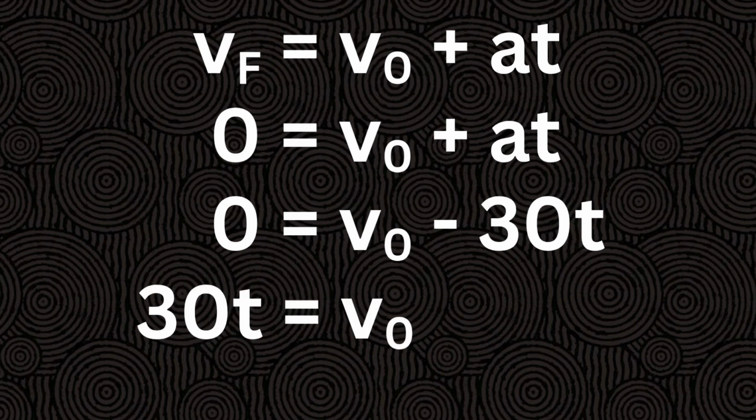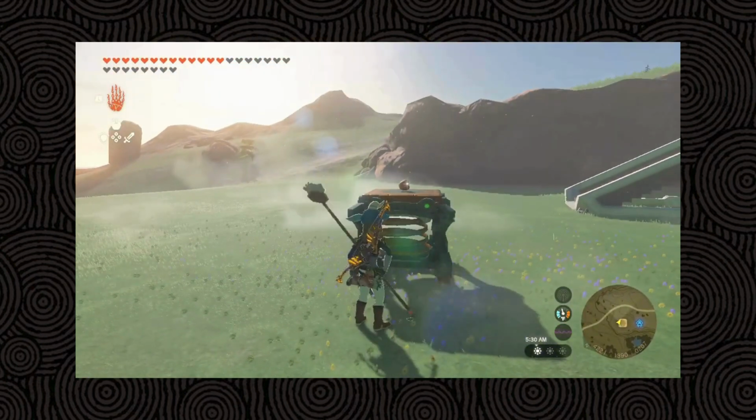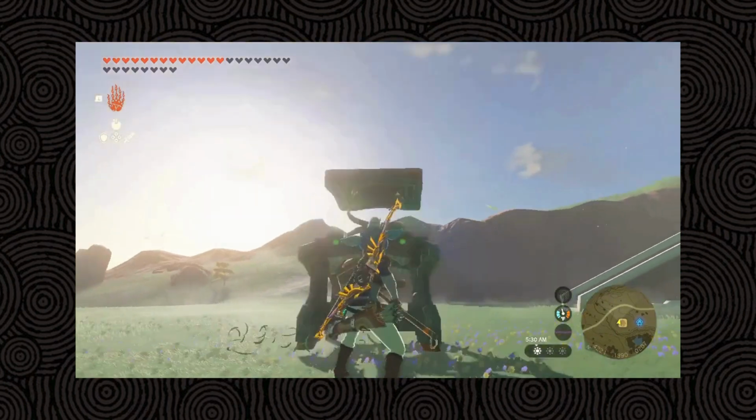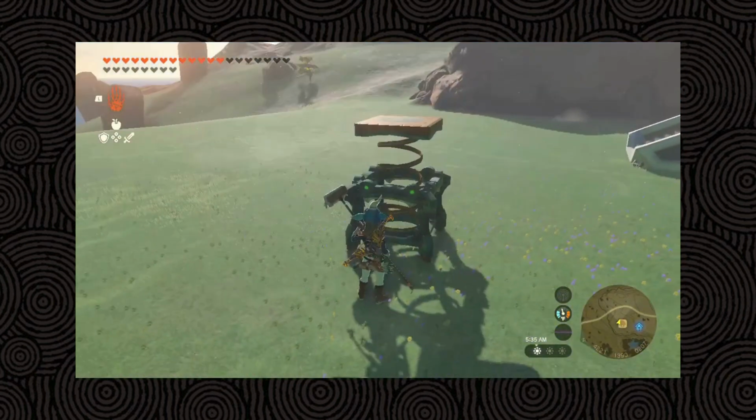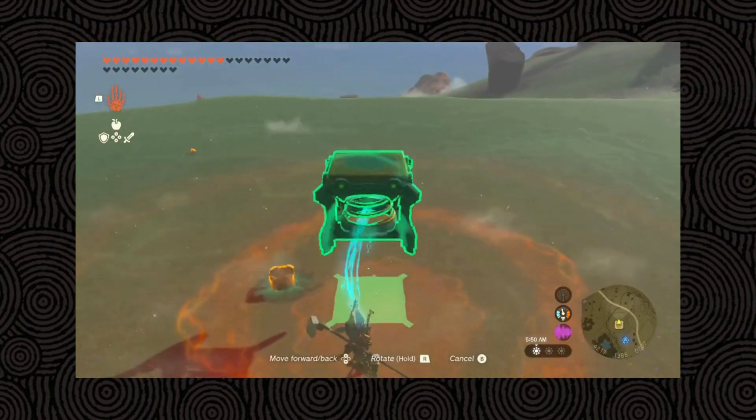Time in this case would start once the object starts going up and end when the object is back down to its original height. We divide by 2 to find the time at which the object's velocity was 0. Plugging that in, we can find its initial velocity. The reason why we're using time to find initial velocity is because the apple goes really high when the spring is launched. Too high for the camera to catch it, even when backed up super far. Thus, we're using time to get the most accurate values we can.